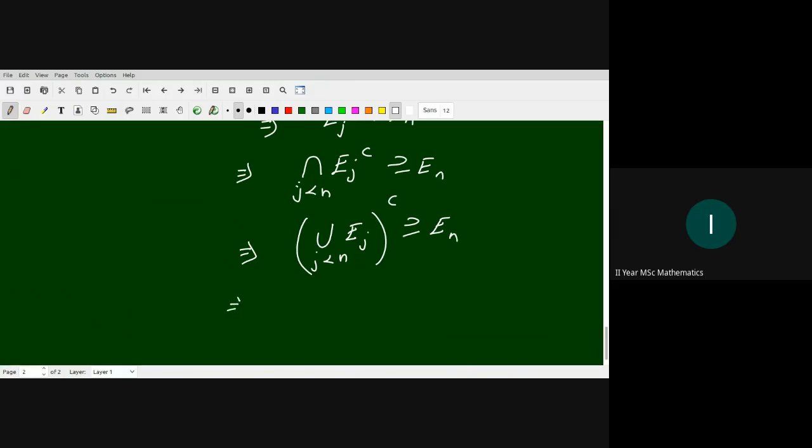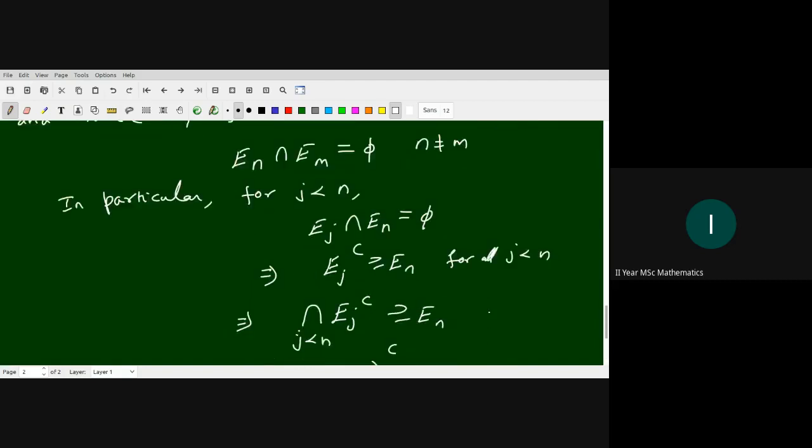So this implies that if we take the intersection of this set with E_n, then the result is E_n: union j less than n E_j complements intersection E_n. This E_n, the subset, comes in the intersection.